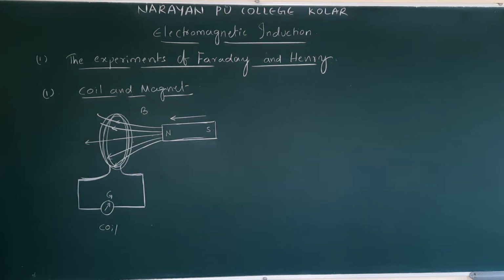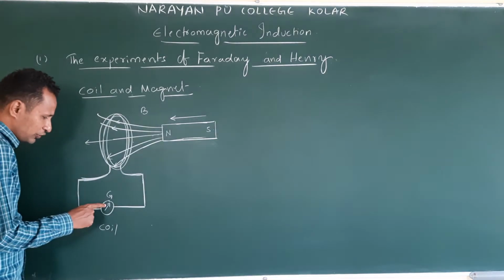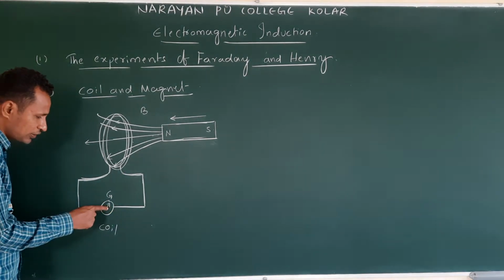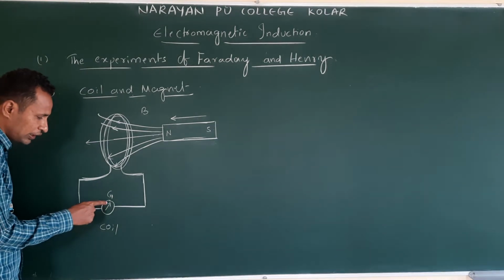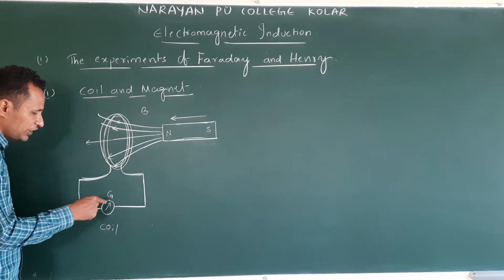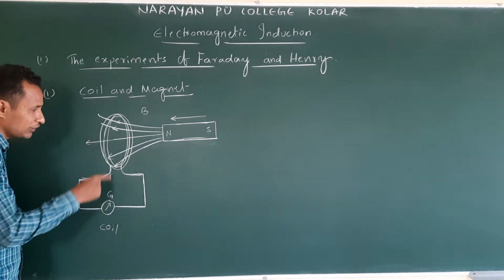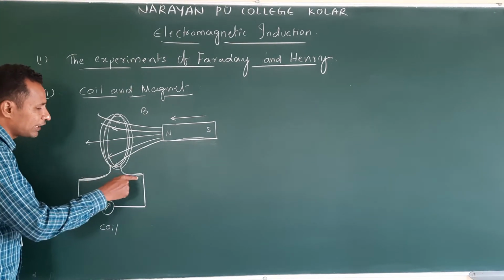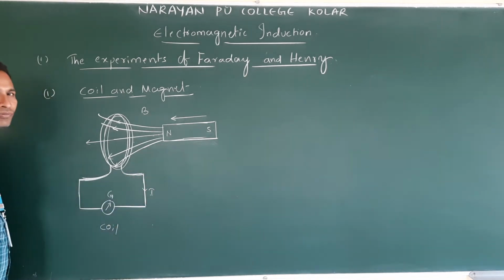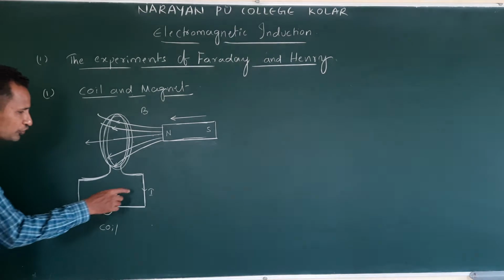What does it mean? Galvanometer uses what? When current passes through galvanometer, it shows deflection. So in this experiment, it is showing deflection. What does that mean? There will be a current flow in a coil, I. Who produced this I?